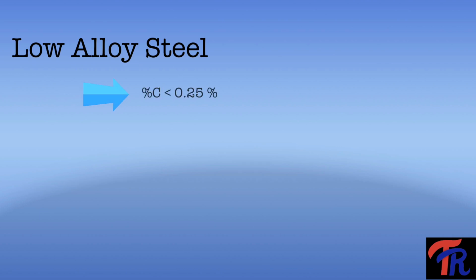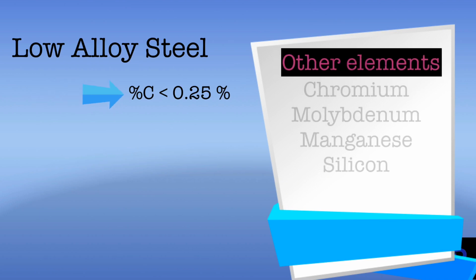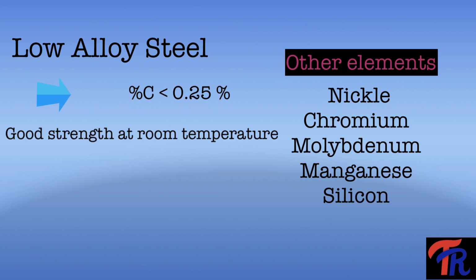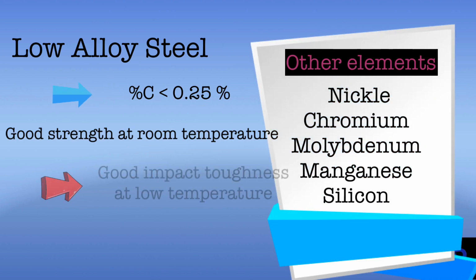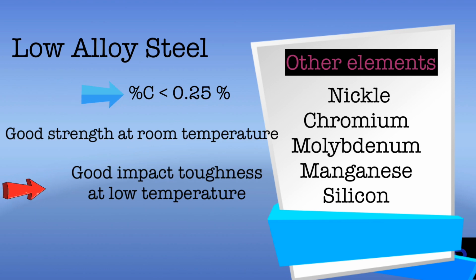Low alloy steels. In these steels, the carbon percentage is usually below 0.25% and more often it is below 0.15%. The other elements in these steels can be nickel, chromium, molybdenum, manganese, silicon, and many more. These elements add strength at room temperature and also increase notch toughness at low temperature. And with the right combination, corrosion resistance can also be improved.